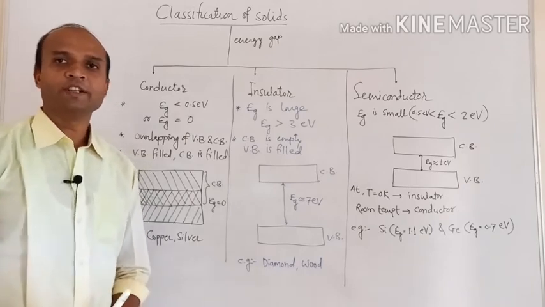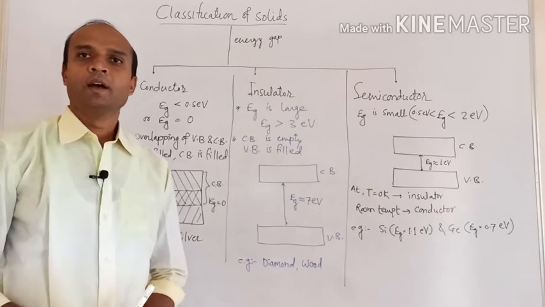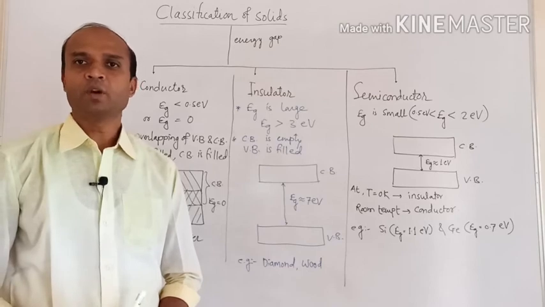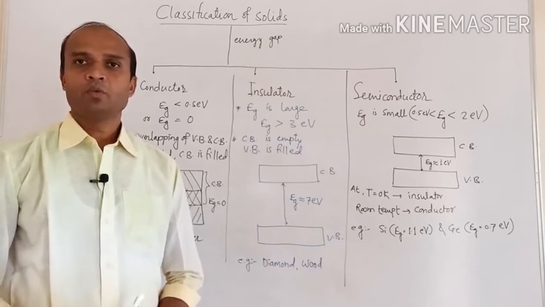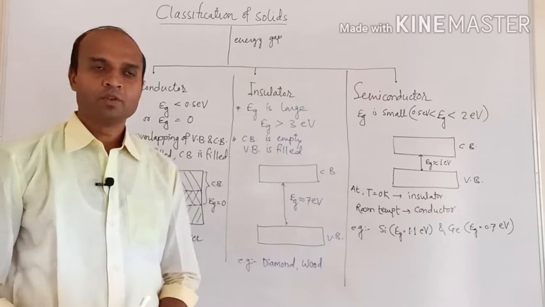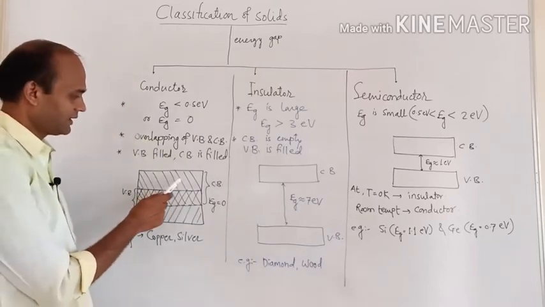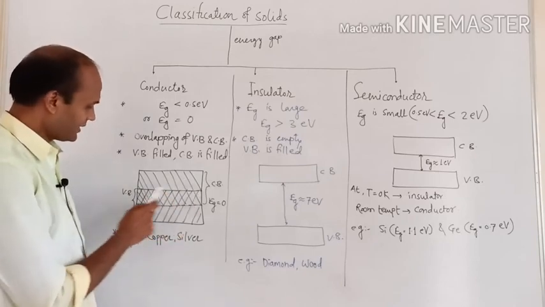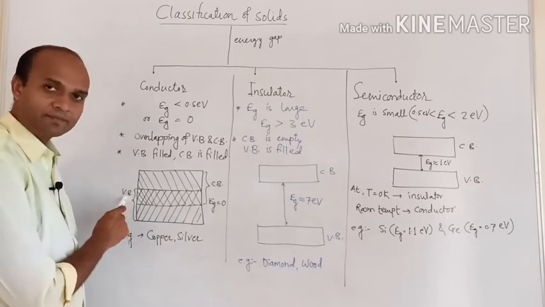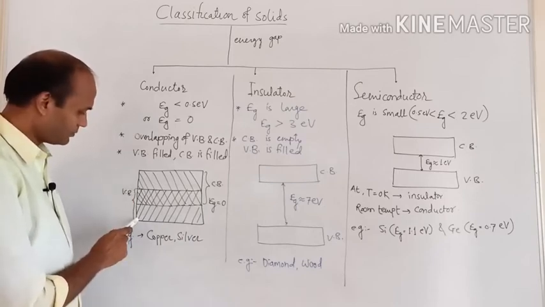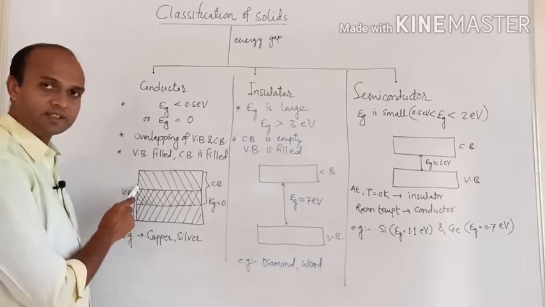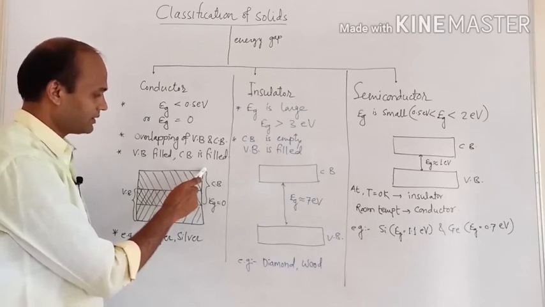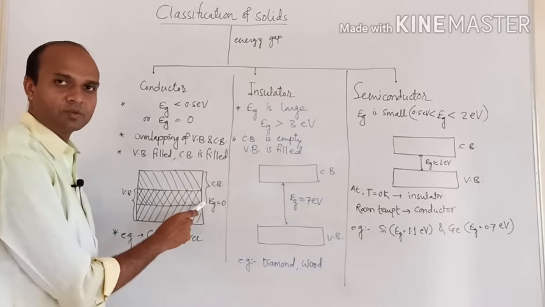Conductors are the solids in which energy gap is either very small or it is equal to 0. Now, what is the meaning of energy gap is equal to 0? So, for that, let me see this diagram. In this case, here you can see this lower band is the valence band. Width of this valence band is from this layer to this one. This is the width of the valence band. While upper band is the conduction band, and its width is from this point to this one.